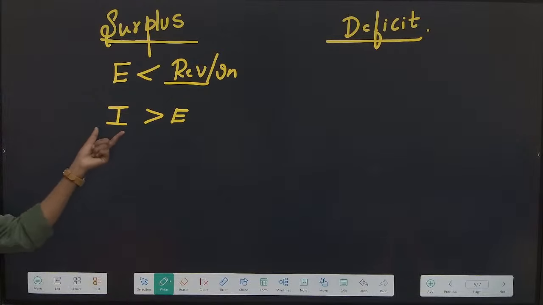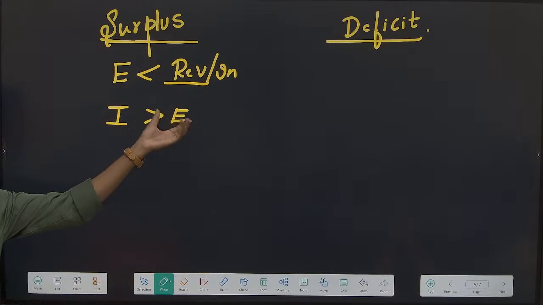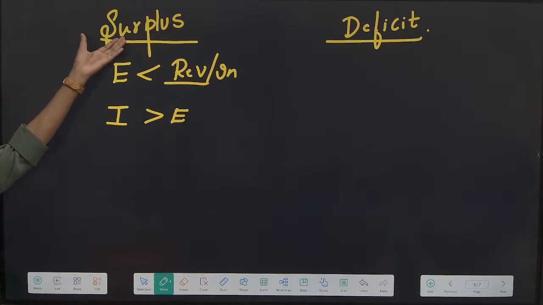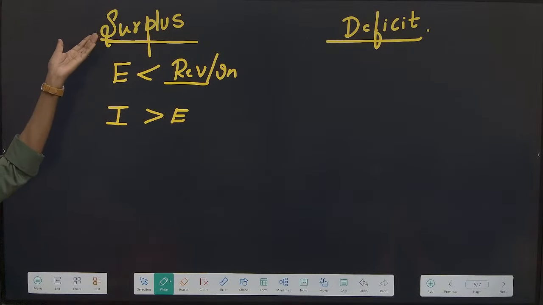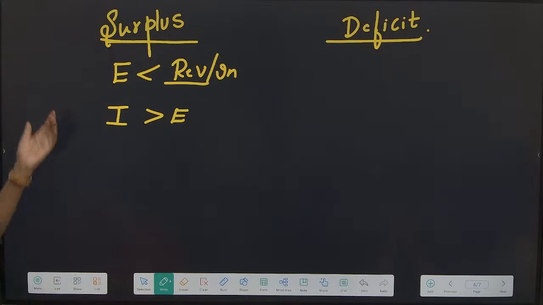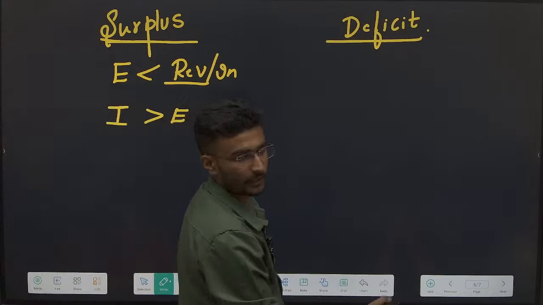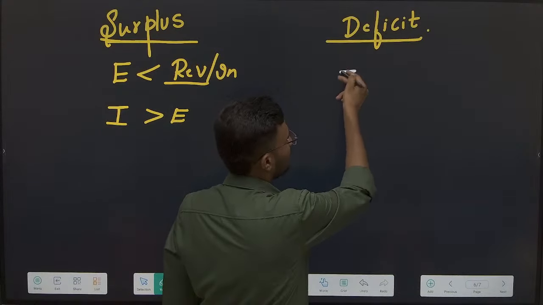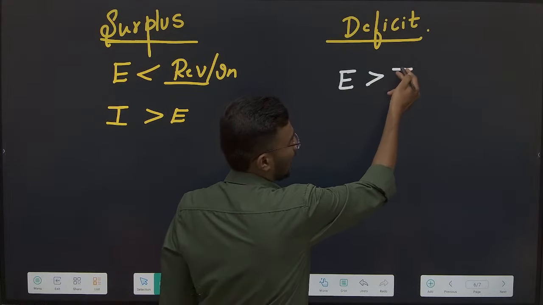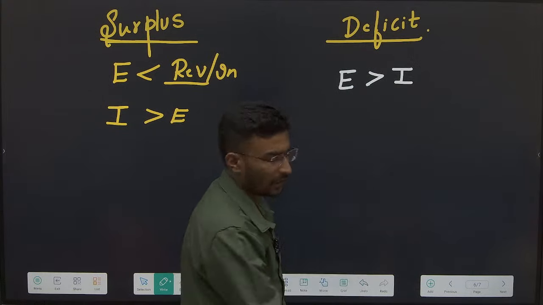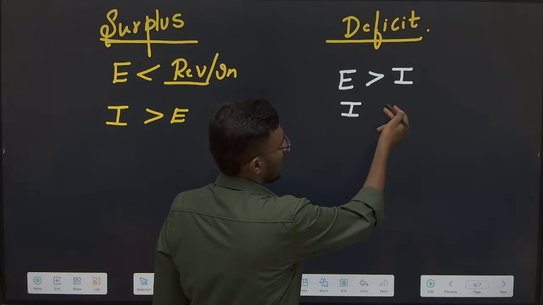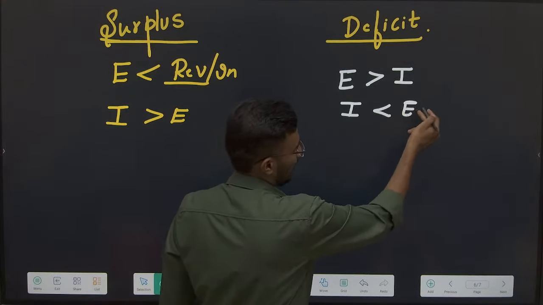Right? My income is more than my expenditure, I am making a profit. Nothing but surplus, I'm saving something. Yes, first one. Second one, what is deficit? Deficit here is my expenditure is more than my income, or my income is lesser than my expenditure.